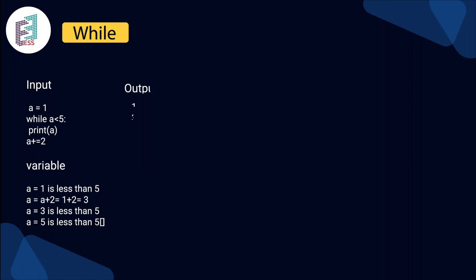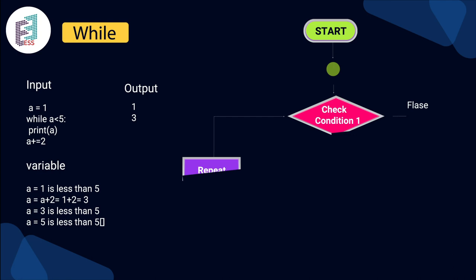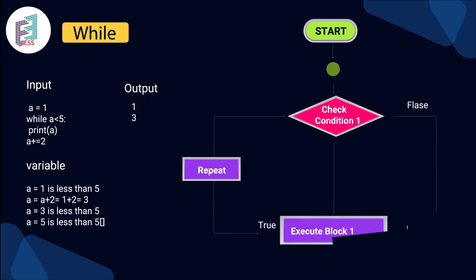In the flowchart itself, we can consider that we start and then check whether the condition is true or false. If it is true, then it has to repeat, so it executes block 1. If the condition is not satisfied, which means false, it will go directly to the exit loop.